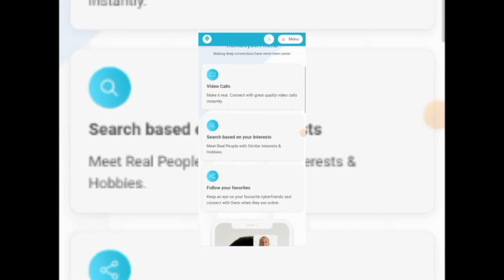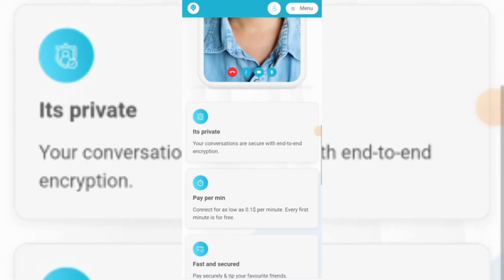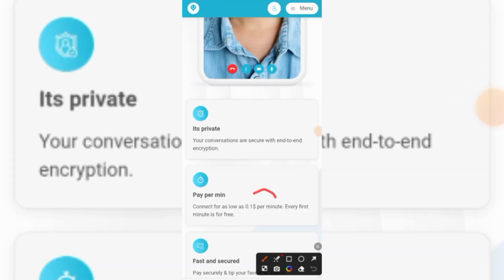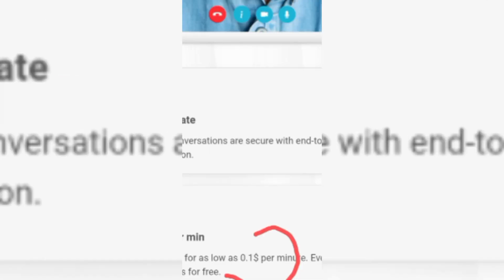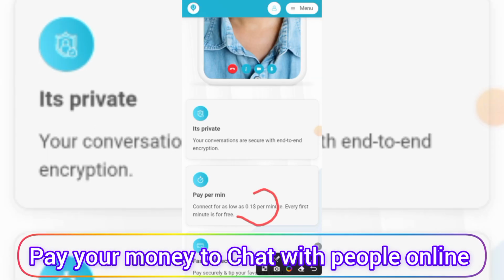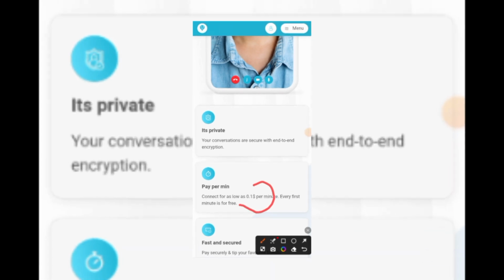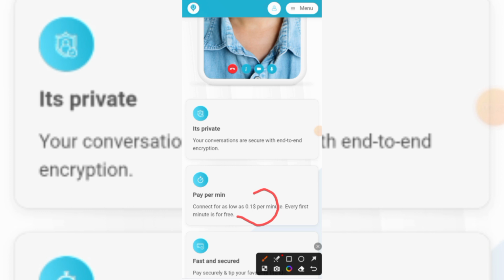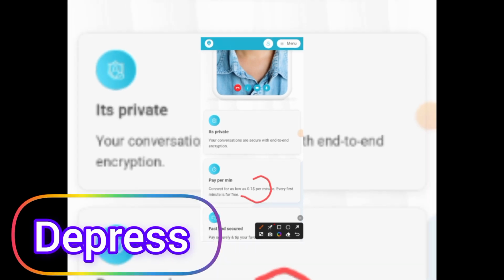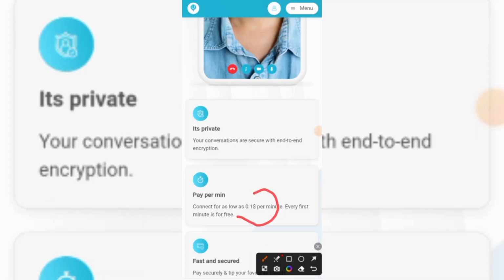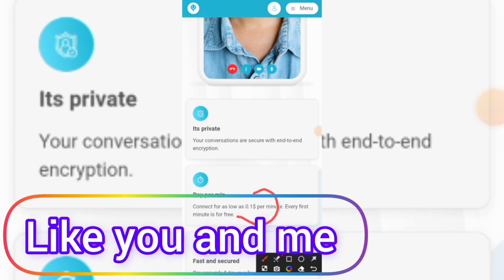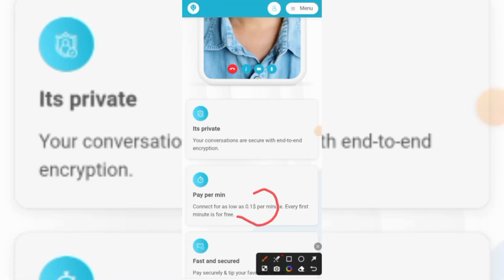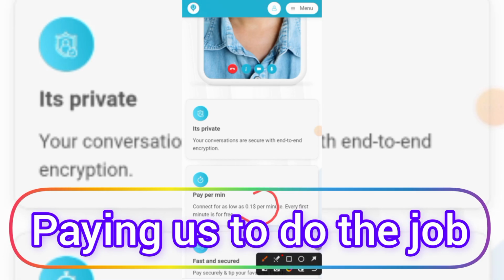If I scroll down a little bit, you can see this website is going to pay you $0.1 to chat with people. So basically, this website is going to pay you money to chat with people online. And I know you may be wondering, why is this website paying us to chat with people? The reason is that there are some people out there who are depressed, who are sad, so they basically need some people like you and me to talk to. So they're going to be paying this website money, and this website is going to be paying me and you to talk to these people.